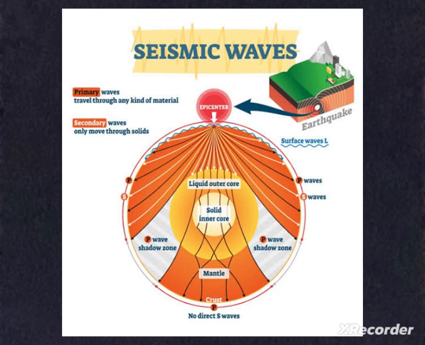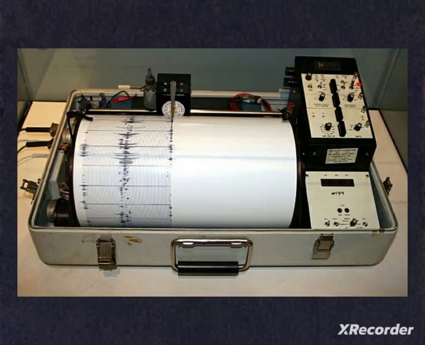We cannot know about earthquakes before they occur, but there are some indications from the behavior of animals, like fish in the pond getting restless, snakes coming to the surface, and so on. By observing these we can minimize the damage that can occur from earthquakes. We can measure an earthquake with the help of a machine called a seismograph. The magnitude of the earthquake is measured on Richter's scale.